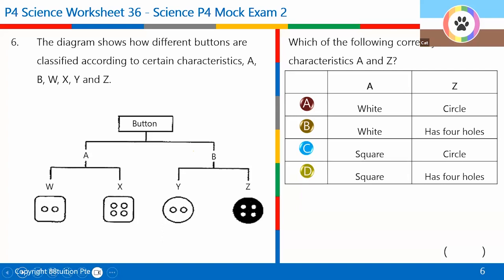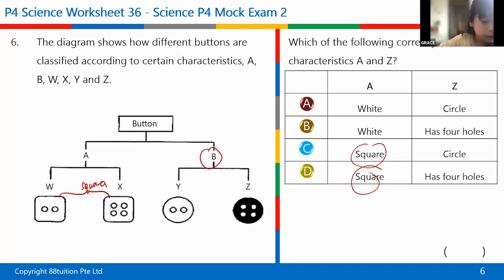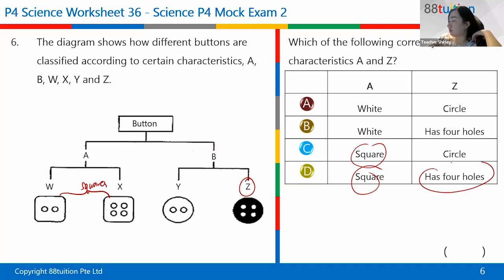Square. Catherine, square, okay. Because there is a common similarity here, right? Both are squares. Then what about the characteristic B? Has 4 holes. Grace, what do you think? Okay, let's take turns, yeah, Grace? Has 4 holes. Oh, okay, Z, sorry, not B, Z. So has 4 holes. Okay, good. So it must be something that is applicable only to those that fall under the category, right? So that's classification basically.